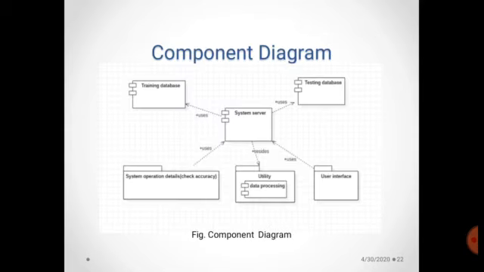This is the component diagram. In that, there are three components: training database, testing database and system server. The system server uses the training database and testing database to give the information to the user. The data preprocessing can be done in the utility package, and the user interface uses the system server to access the data, and the system operation details use the system server to check the accuracy.